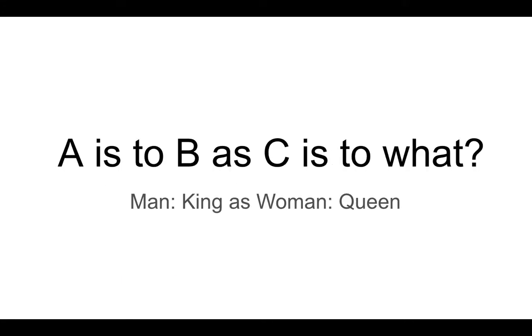So to start off with, we formulate the analogy question in this format, in which A is to B as C is to what. This format is probably familiar to a lot of you, especially in this example of man is to king as woman is to queen, especially in this realm of word embeddings. And so you might be wondering then, isn't this analogy problem already solved? And the answer is no.